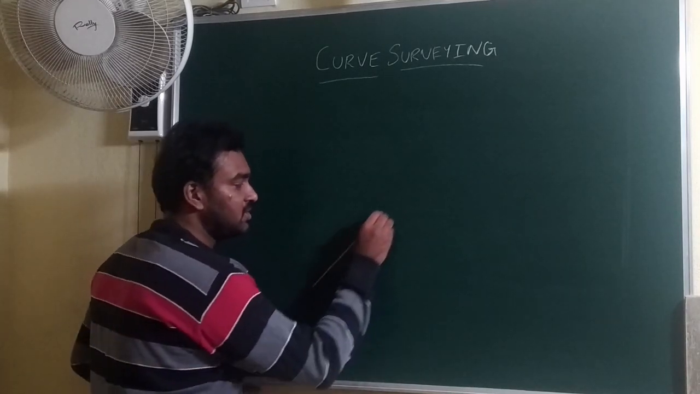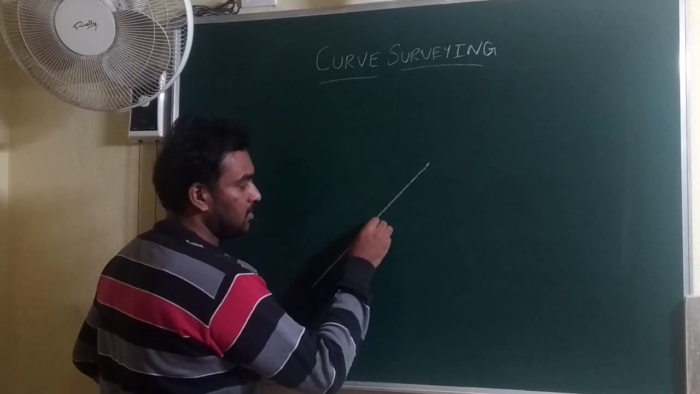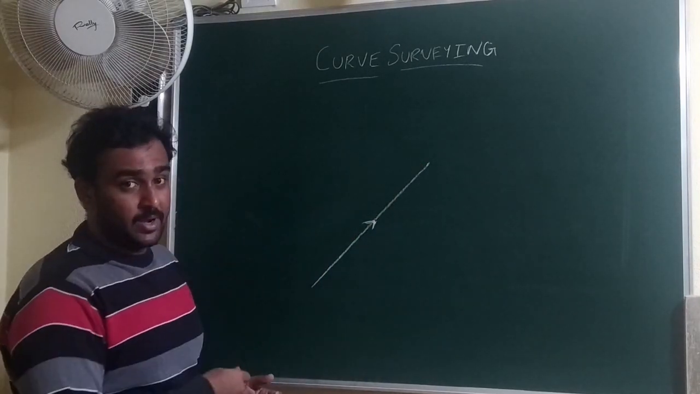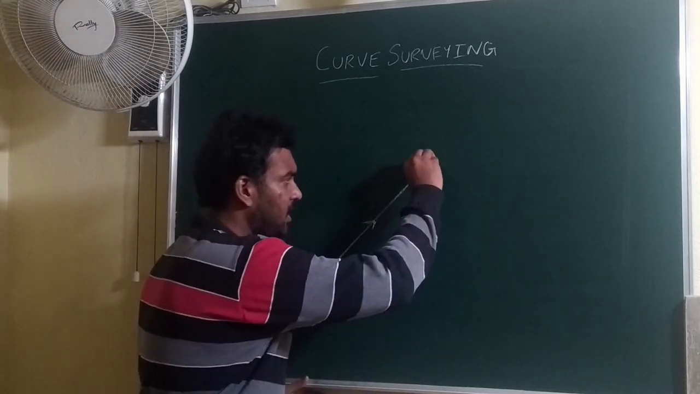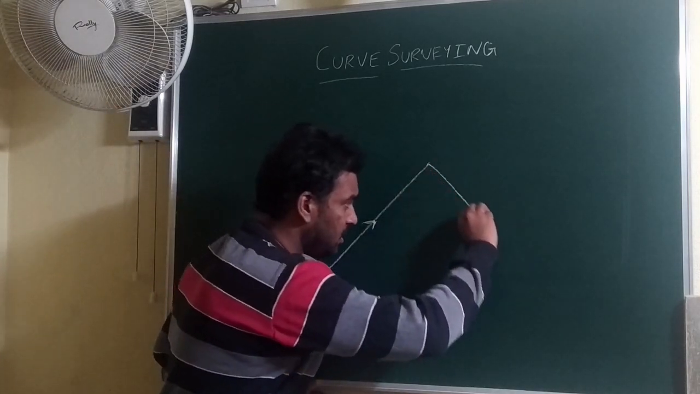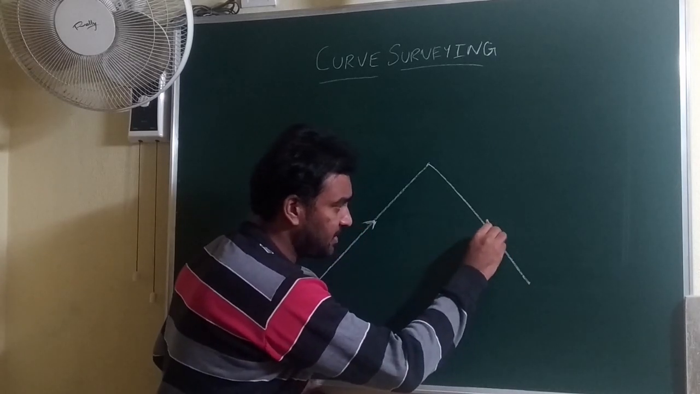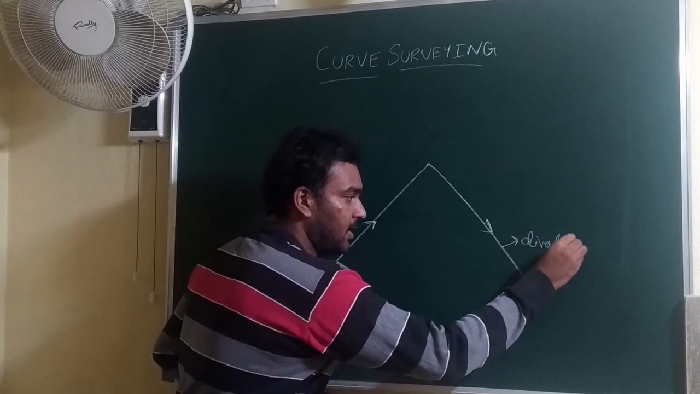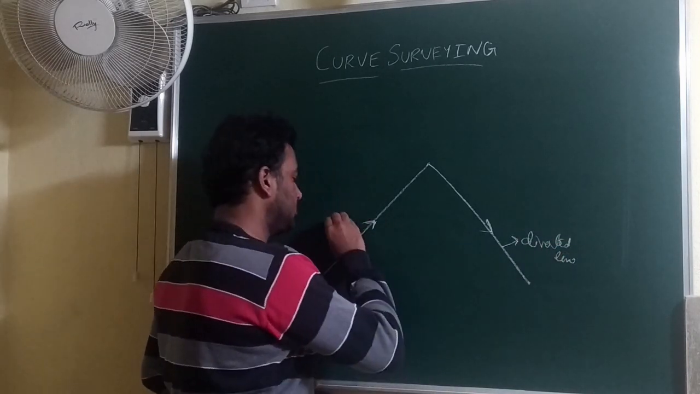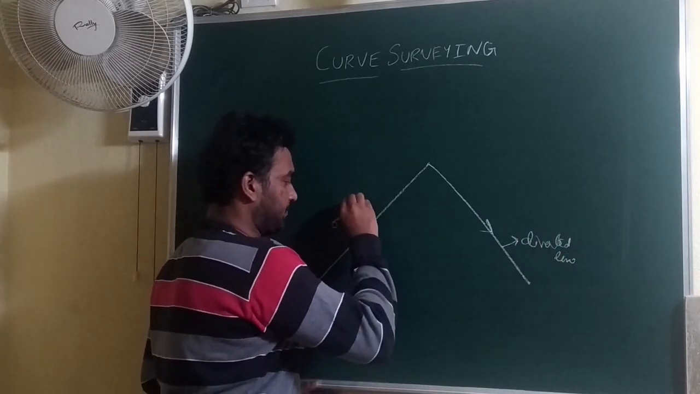Suppose this is the original line. Say for example, this is the original line or alignment. Due to some unavoidable situations or necessary conditions, there should be a change in direction towards this. This is the diverted line. This was the original line.